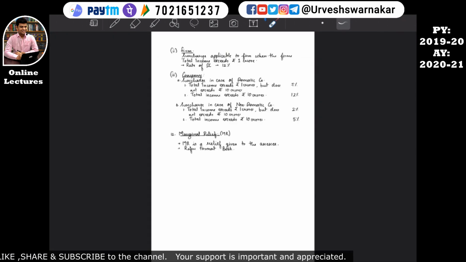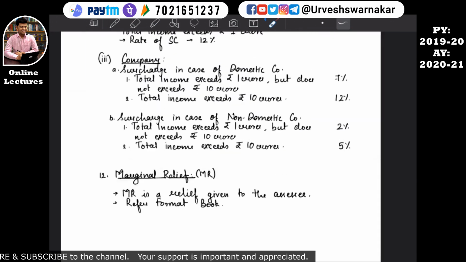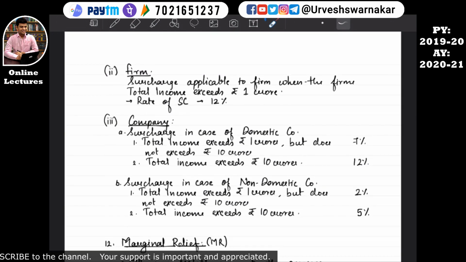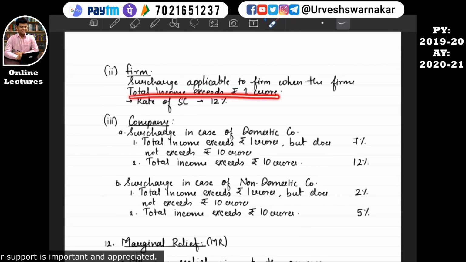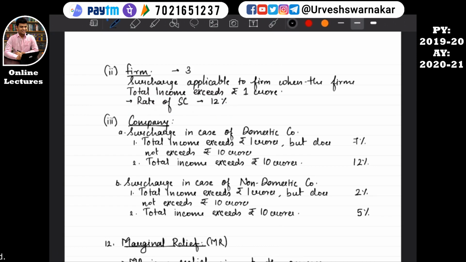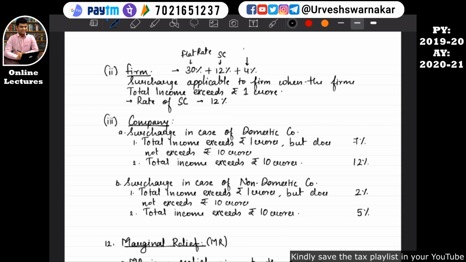The next concept remaining is the surcharge for firm. What will be the surcharge for firm? So if the firm earns a total income exceeding rupees 1 crore, then surcharge applicable to the firm will be 12%, over and above 30%. That means in firm's case, what will be the maximum rate of tax? 30% plus 12% plus 4%. What is this 30%? Flat rate. What is this 12%? This is surcharge. What is this 4%? This is HEC.